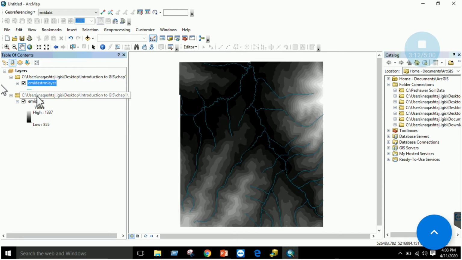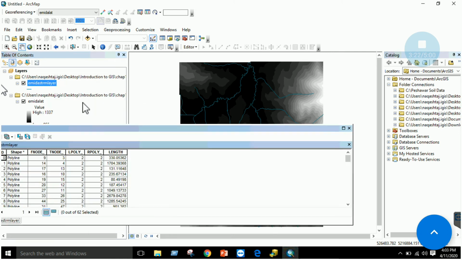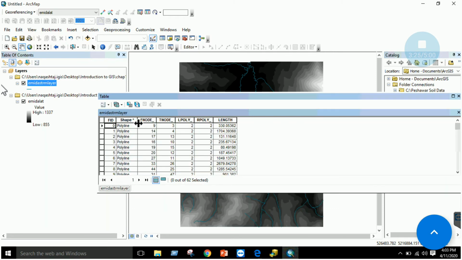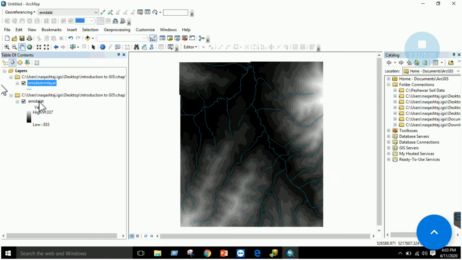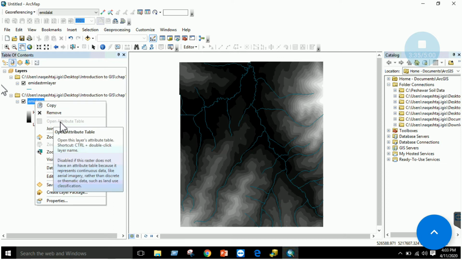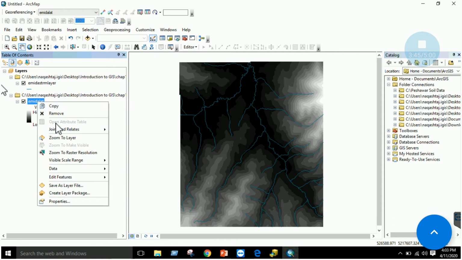Once you have the data added, you can right click and see there are various options: copy, remove, open attribute table. If I open the attribute table, this table is similar to the table you create in Excel, right? So you have some information visible over here. The length of each line is visible over here. Similarly, if you click on the raster, you will not have an open attribute table option. Why? Because vector data, which is the line format shapefile, has attributes, and raster data does not have an attribute table, right? It is usually in gridded form.